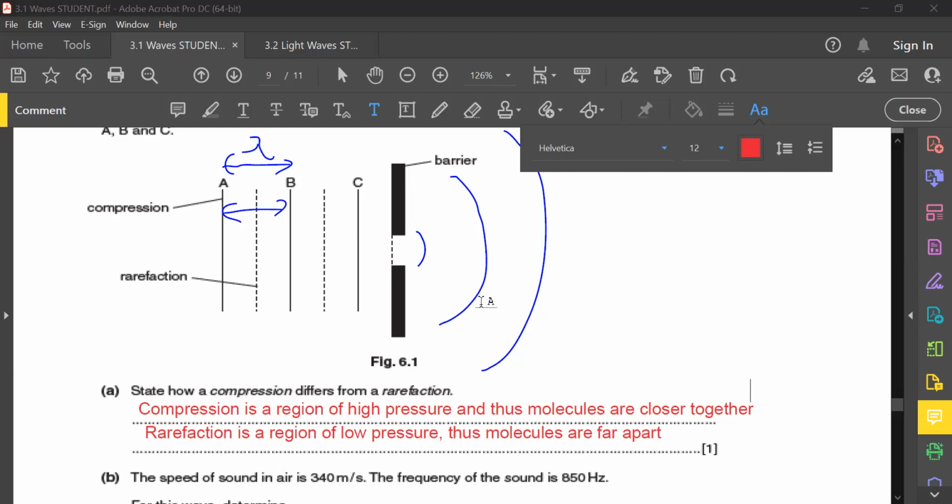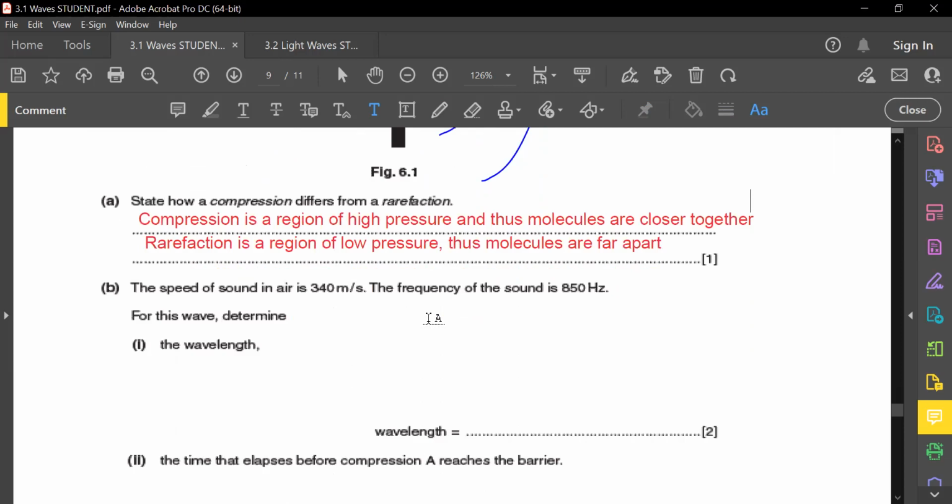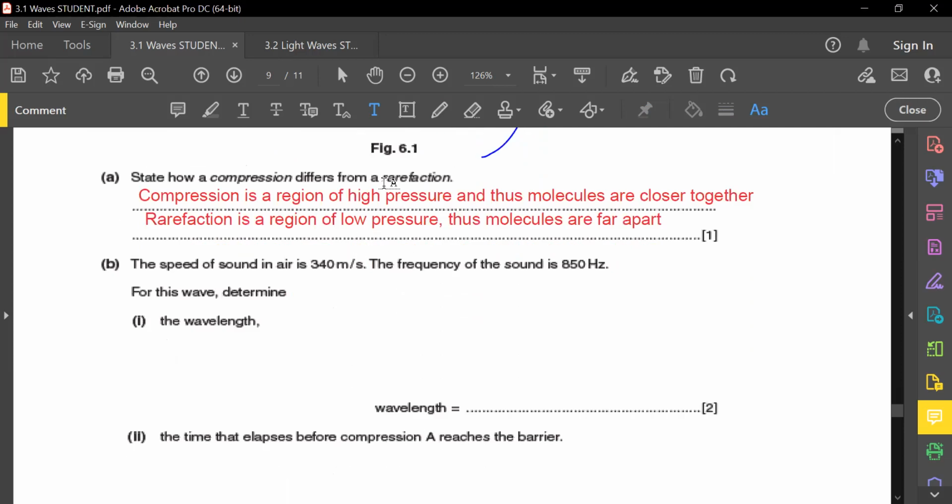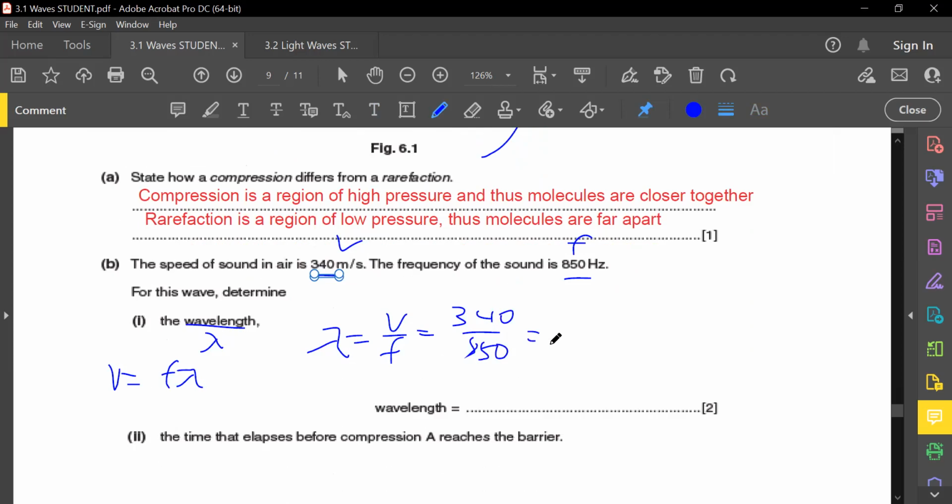Okay. Done, everyone? Yeah, moving on. So from here, they tell you the speed of sound is somewhere around 340 meters per second. The frequency is this amount. And most likely they're going to ask you to find the wavelength, because there's only one formula that relates these things together. So if v equals f lambda, then lambda would be v over f. In this case, it will be 340 divided by 850. Press it in the calculator and you'll get 0.4 meters.